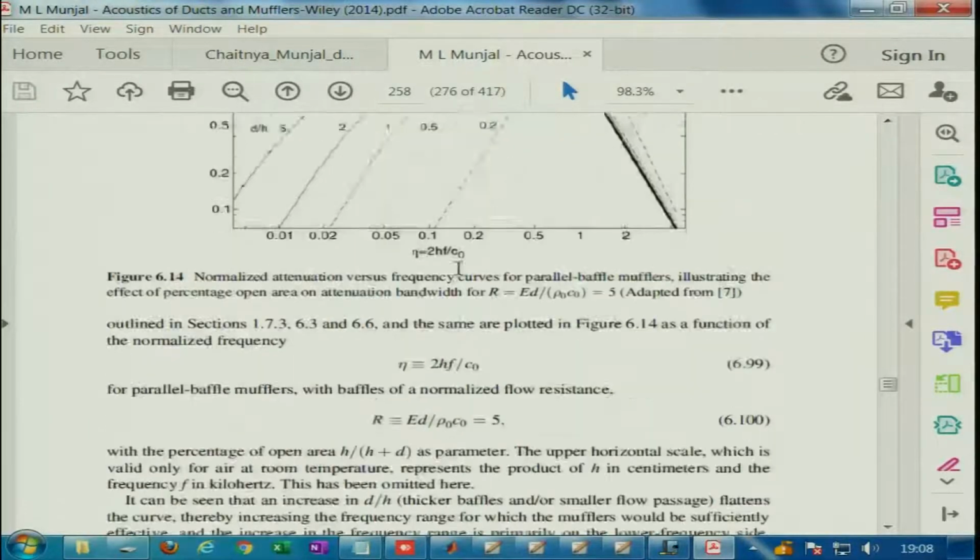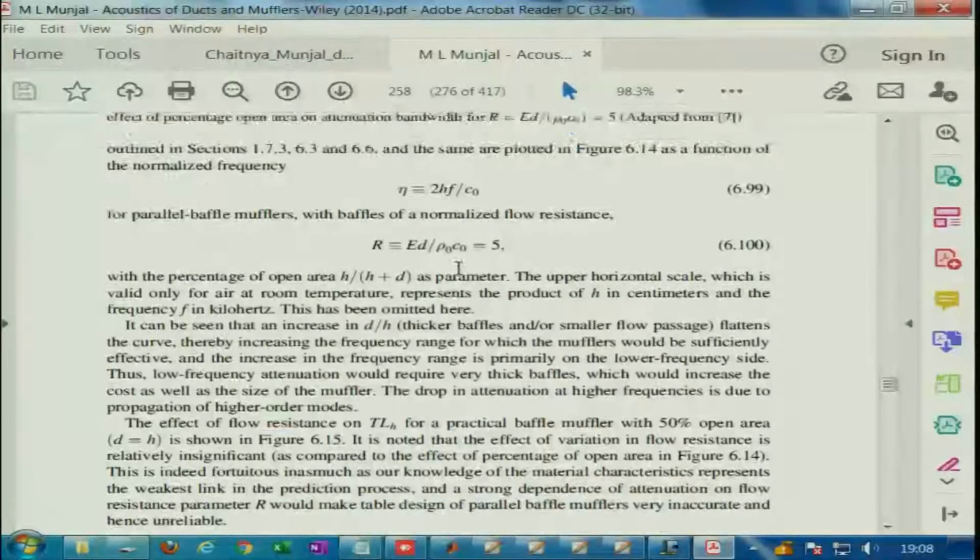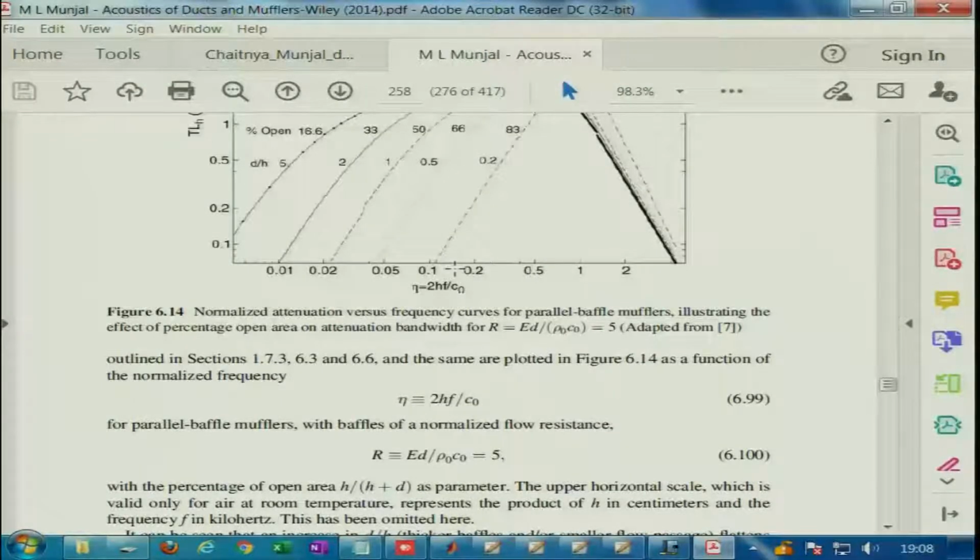So, using such an approach you can find out, from an engineering perspective, the attenuation for a parallel baffle muffler. These are the normal attenuation curves for this.